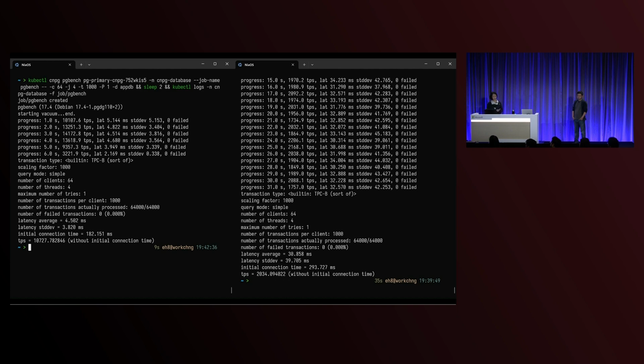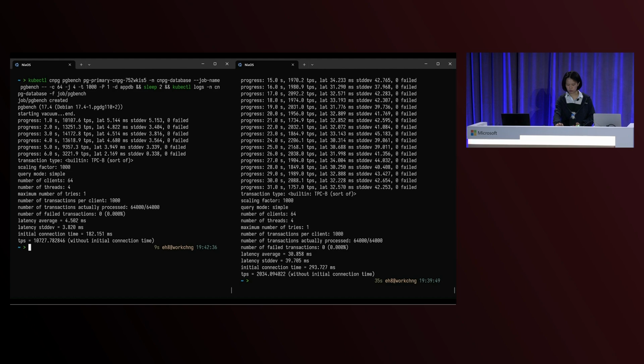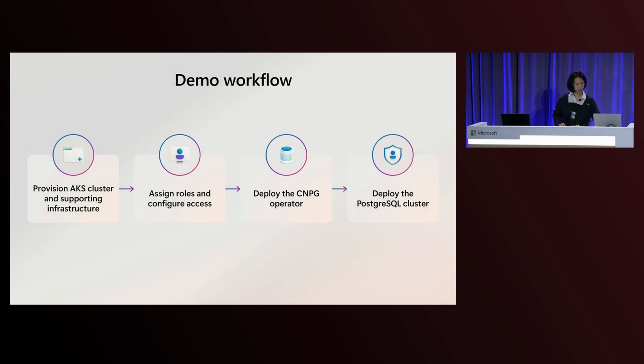So at this point, you'll be like, okay, local NVMe drive is cool. But all clouds seem to have VMs that come with local NVMe drives. So what is so special here, right?